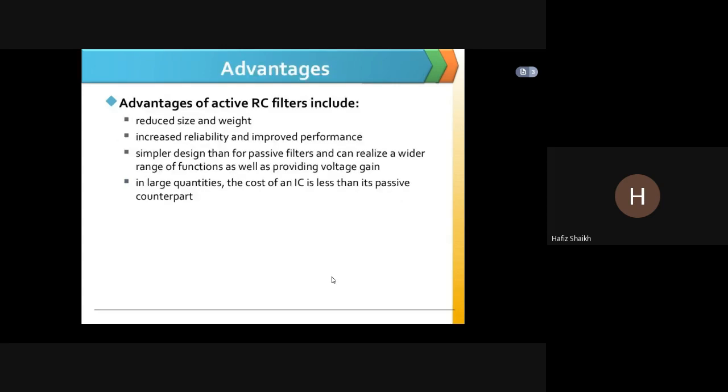Now, advantages of active filters. The size is reduced, weight is less, increased reliability and improved performance, simpler design than for passive filters, and can realize a wider range of functions as well as providing voltage gain. In large quantities, the cost of an IC is less than its passive counterpart.